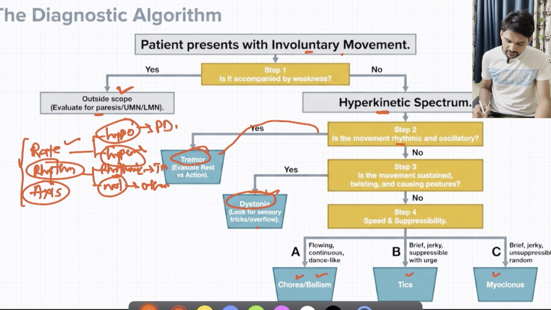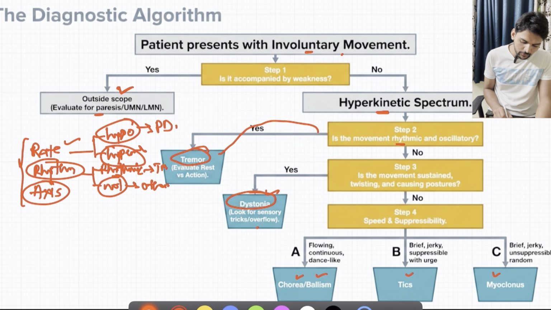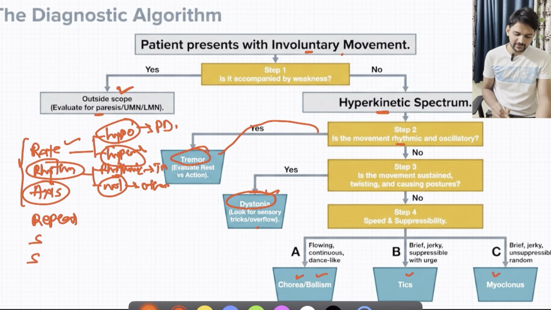Then to differentiate further, what we have to do? Again, we have to follow a few of the terminologies, like after rate, rhythm, axis, just remember repeat, yes, yes. So what does it mean?